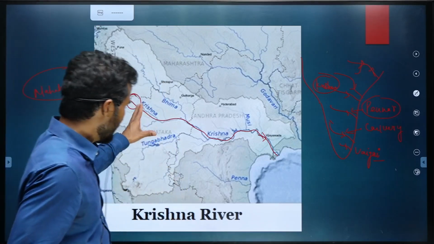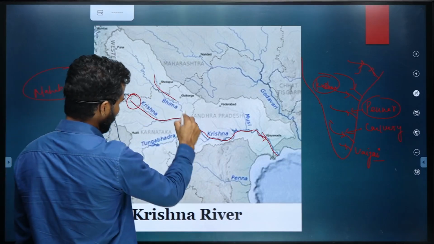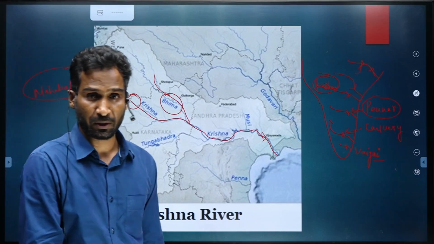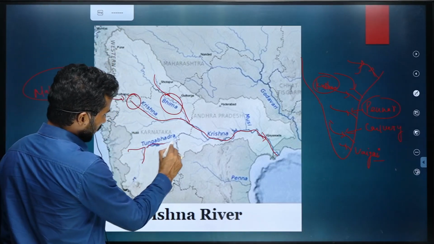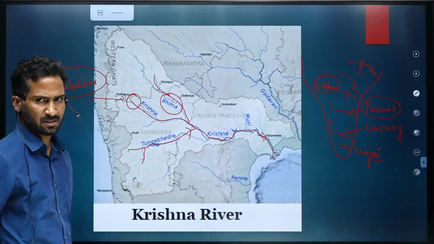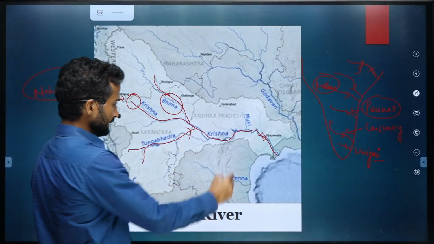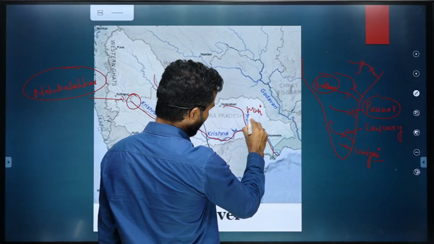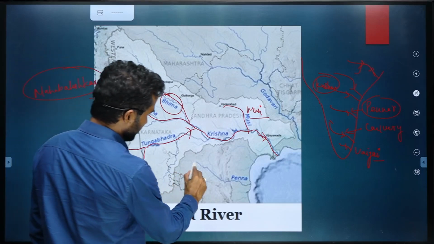From the left side it is joined by Bhima, an important tributary of Krishna. Then there is a river called Tungabhadra which joins Krishna from the right side, and then Musi is another important tributary of Krishna. The Pennar river that I told you about is this one.